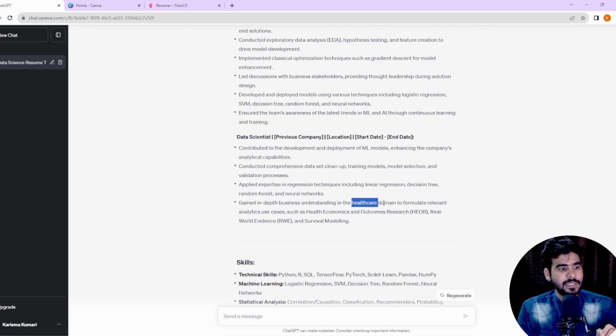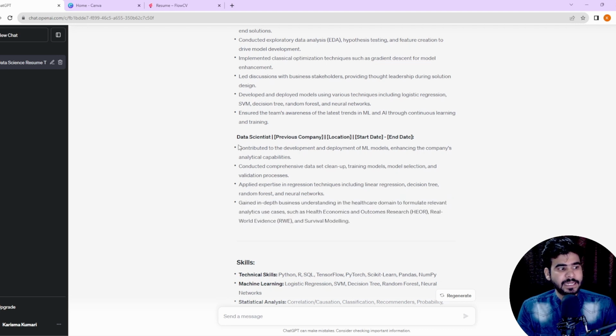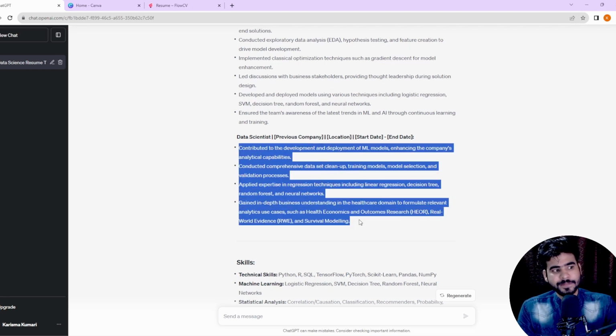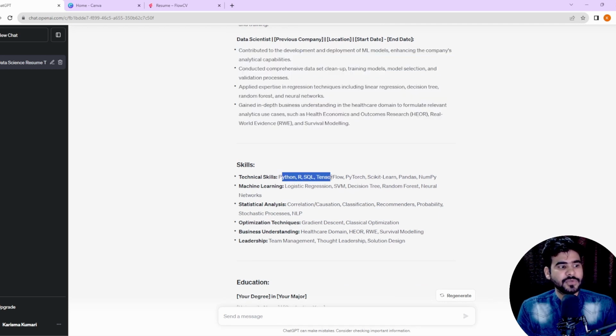Now if I go back again, healthcare domain to formulate relevant analytical use cases such as health economics and outcomes research, so HEOR, real-world evidence, so RWE, and survival modeling. Again, these are some of the keywords that we have in our JD. So based upon the JD, we are getting our previous job description, the previous company experience summary. Now here we are getting the complete skill set. So Python, R, SQL, TensorFlow, PyTorch, scikit-learn, NumPy, Pandas, machine learning, statistical analysis. Now again NLP. After that gradient descent, healthcare domain, HEOR, business understanding, leadership. So again, all the information.